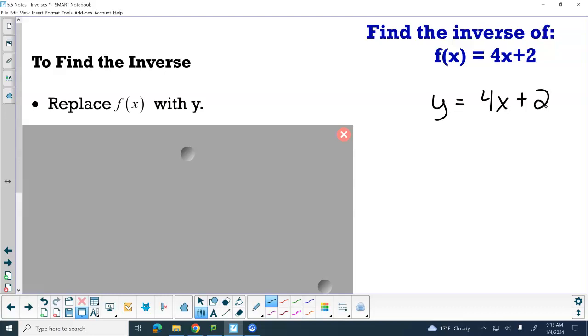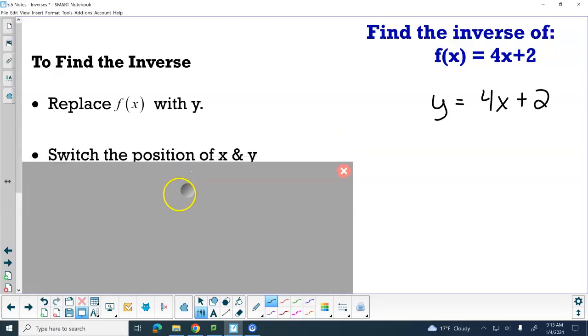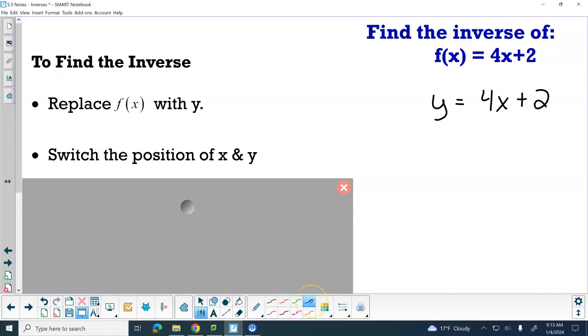Pretty easy on that. The second thing that we're going to do to find the inverse is switch the positions of x and y. Wherever there's a y, it now becomes x. Wherever there's an x, it now becomes y. Everything else stays the same. You just switch your x and your y.